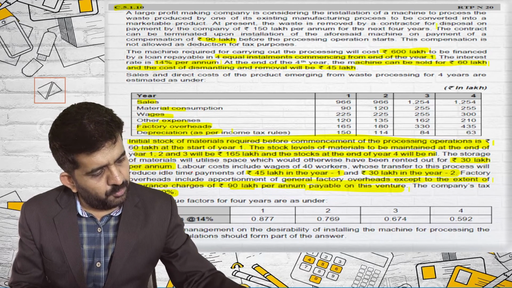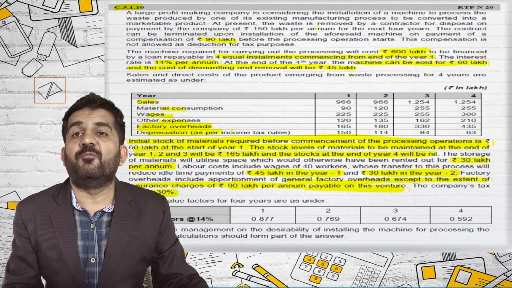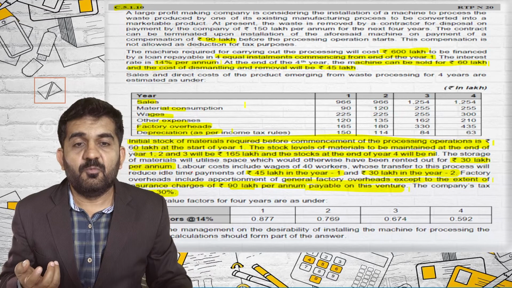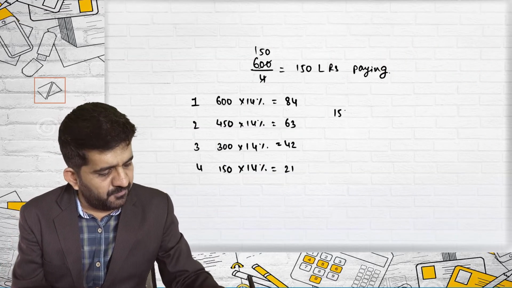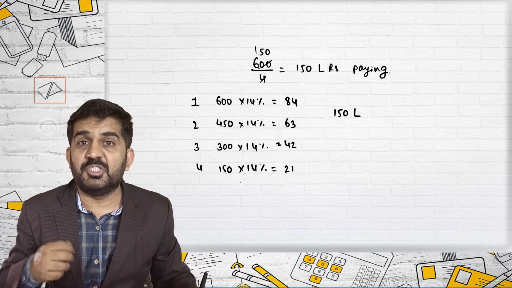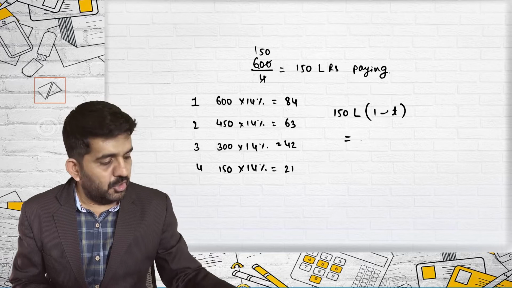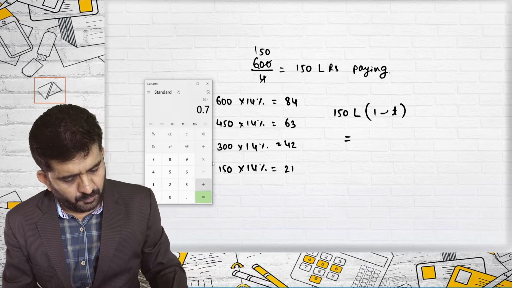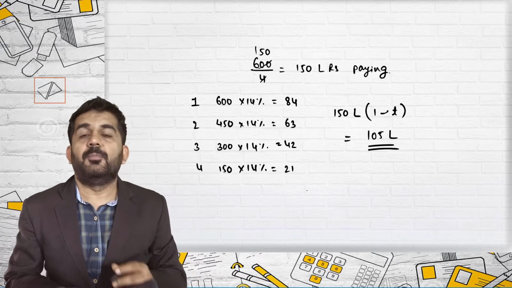The waste is removed by the contractor for disposal on payment by the company of 150 lakhs per annum. Now it will be saved. If you purchase this machinery, 150 lakhs per annum will be saved. So if you save 150 lakhs per annum, which is your cost, after tax you will be saving 150 into 0.7. That is only 105 lakhs per annum.